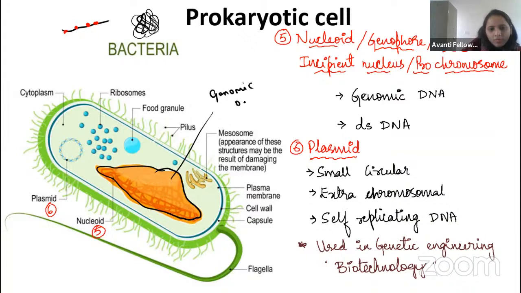Genomic DNA. Whichever proteins are required, whatever things are required, are mainly given by the genomic DNA. It has all the nucleotides required for the protein synthesis that is required for the cell. Okay, guys. The main genome, that is the genomic DNA.